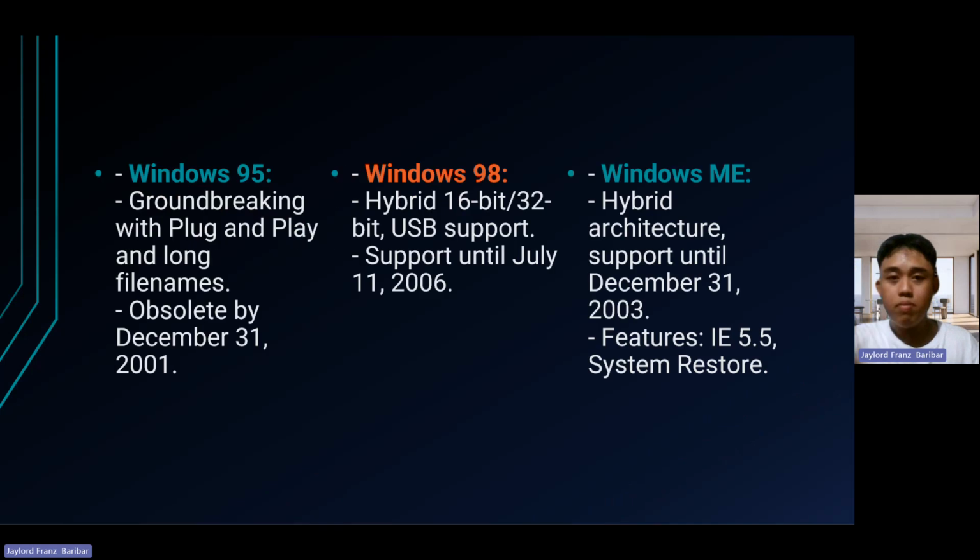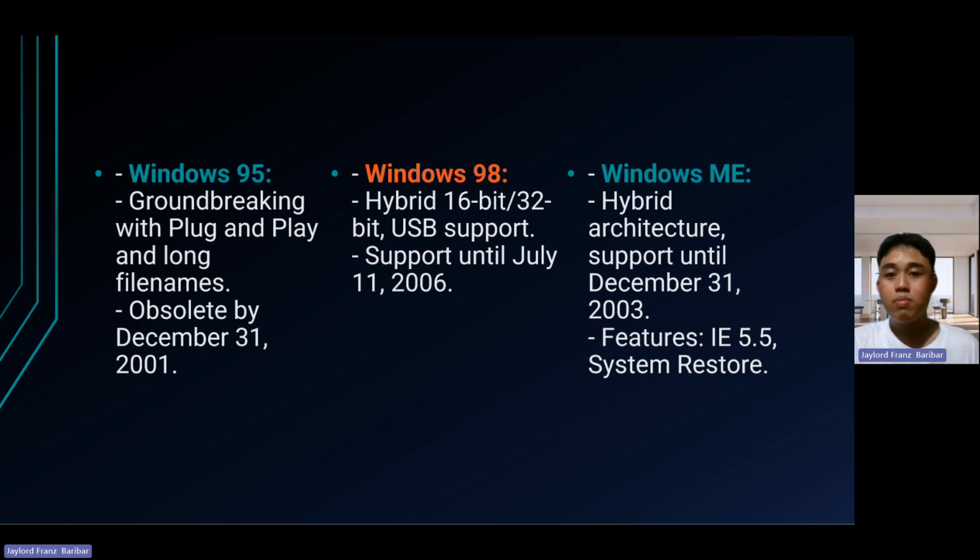Here is the comparison. In the evolution of Windows operating systems, Windows 95 was groundbreaking, introducing features like plug and play and long file names. However, it became obsolete by December 31, 2001. Windows 98 followed, featuring a hybrid 16-bit/32-bit structure and support for USB, networking enhancements, and straightforward installation. This version enjoyed Microsoft support until July 11, 2006.